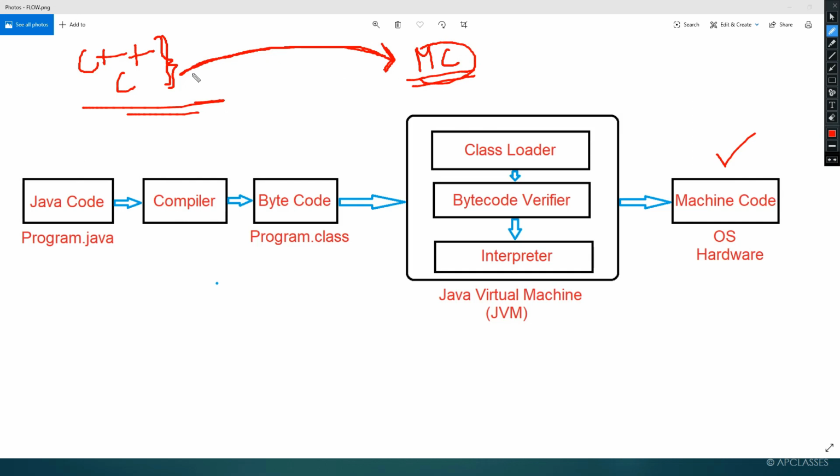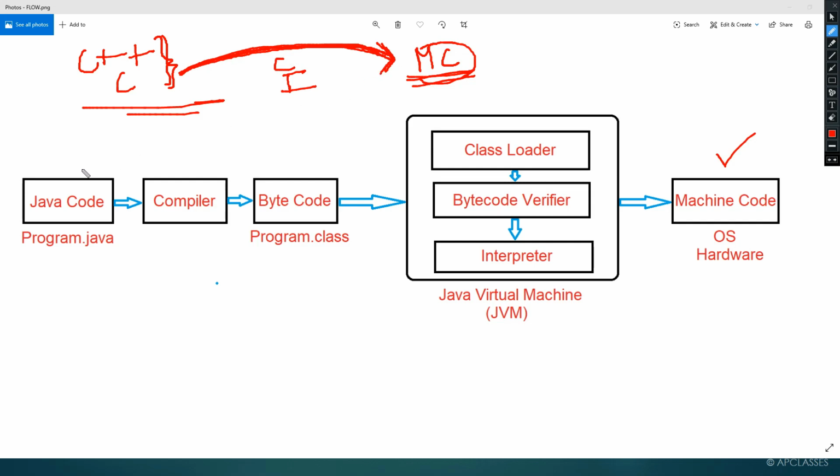In between this conversion, a compiler or an interpreter is going to help you convert a source code to machine code. So compilers or interpreters work in the middle to convert any programming language's source code to machine code. Is this clear to you?